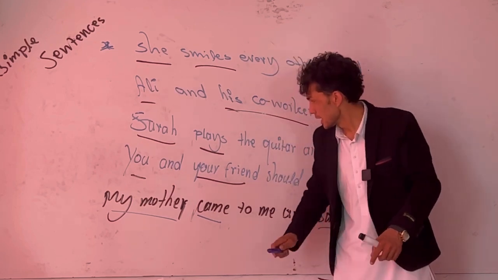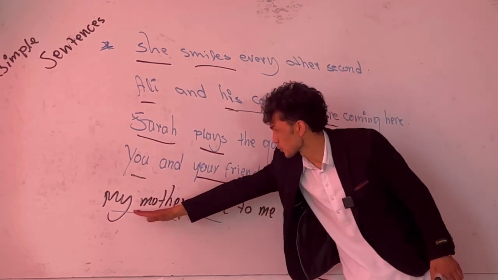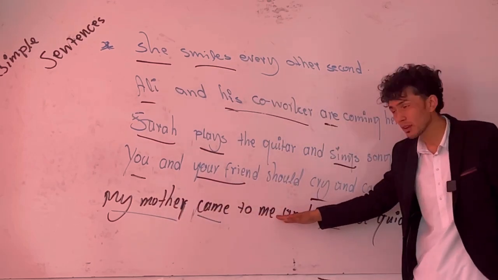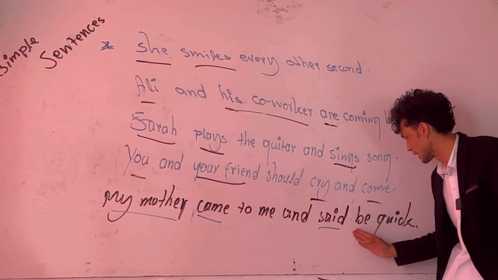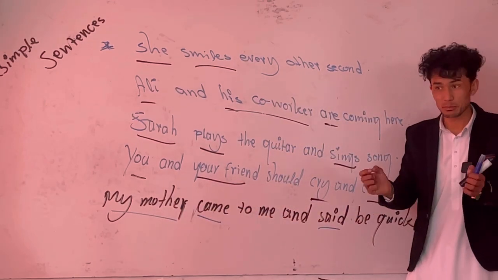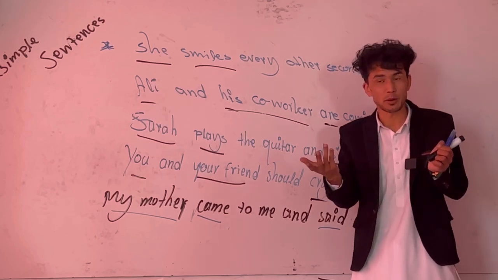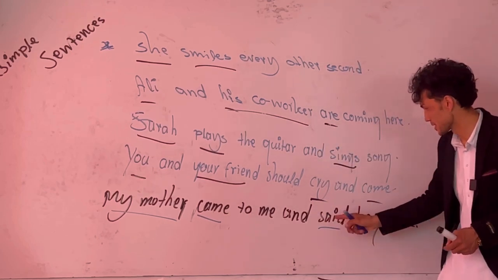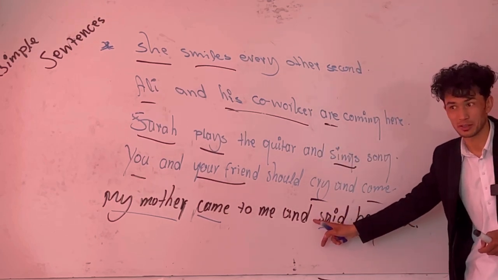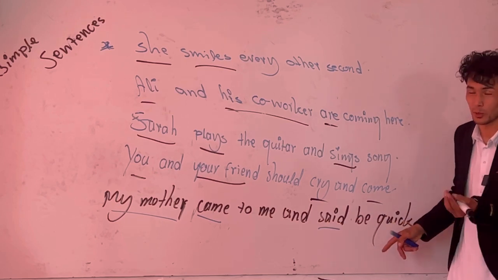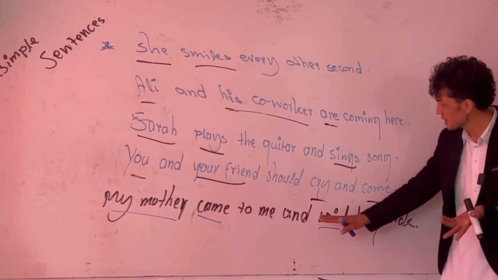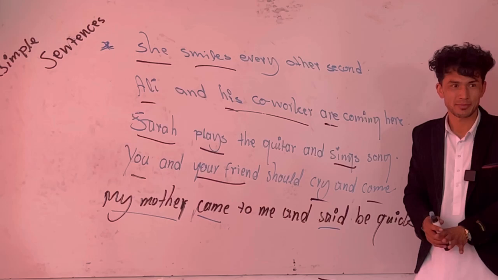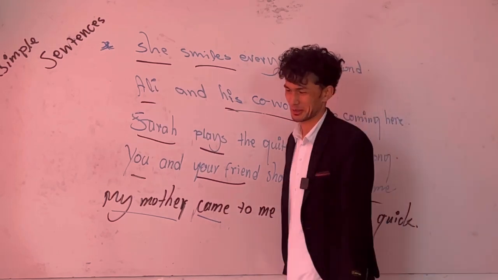That is all. So when somebody says, my mother came to me and she said, be quick, it becomes compound. Why? Because there's an extra subject here: she said, be quick. Or else, this is a simple sentence. Do you understand? That is all.